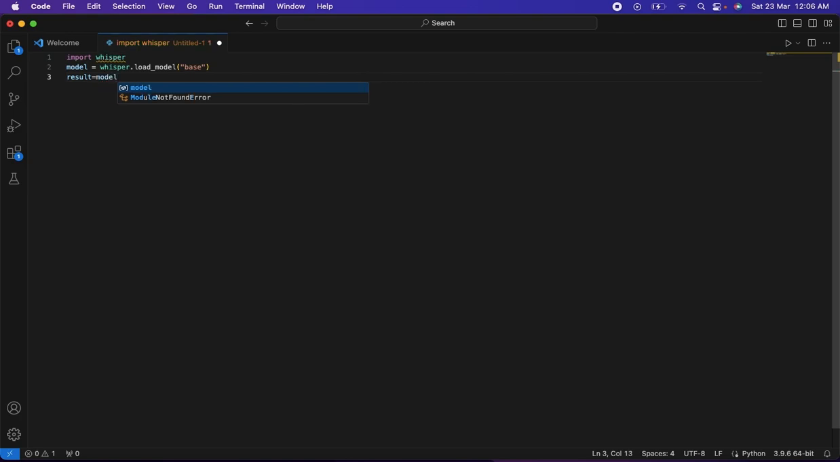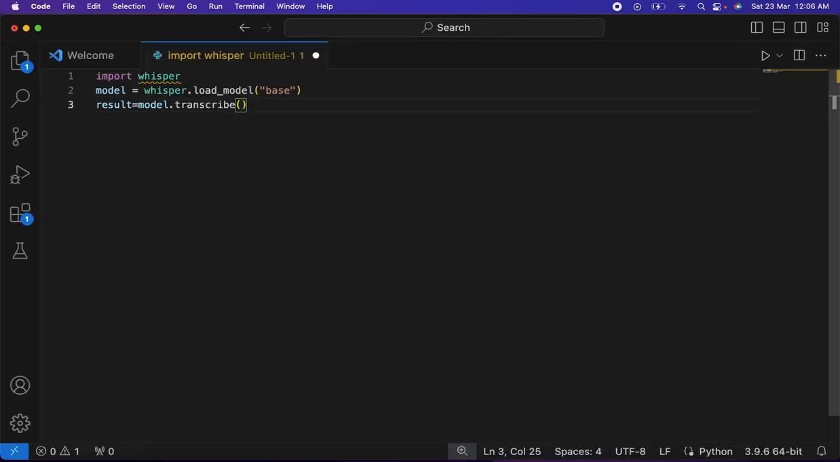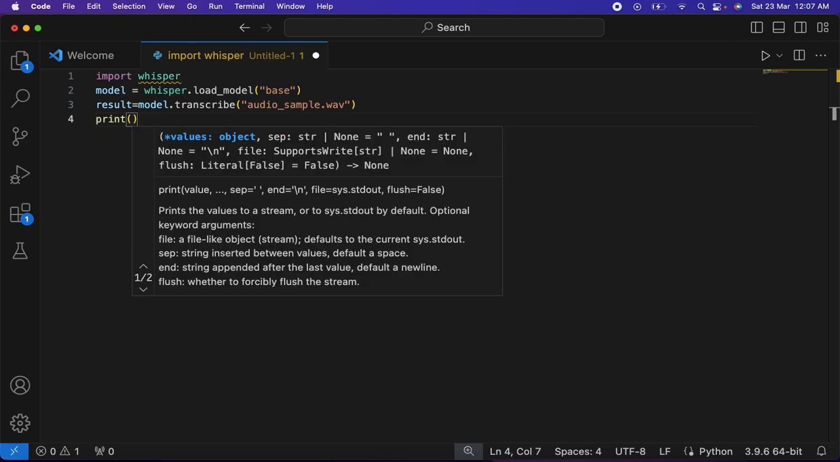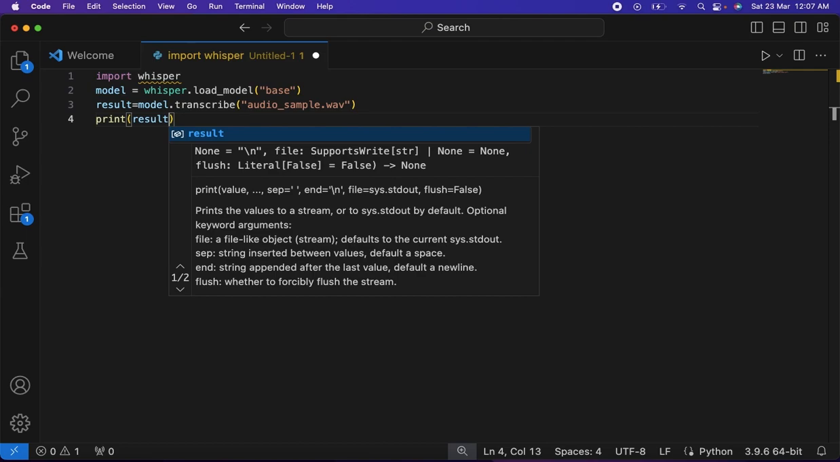So result is equal to model dot transcribe. Because we are doing the transcription, transcribe, and I've made it larger so that you can see better, and we give in the file name, the name of the audio file. So just give the name of your audio file, right? Once you have given the name of the audio file, the result will hold the transcription. Along with the transcription, it's also going to hold a few more details. Let's look at all of them. So let's print the entire result.